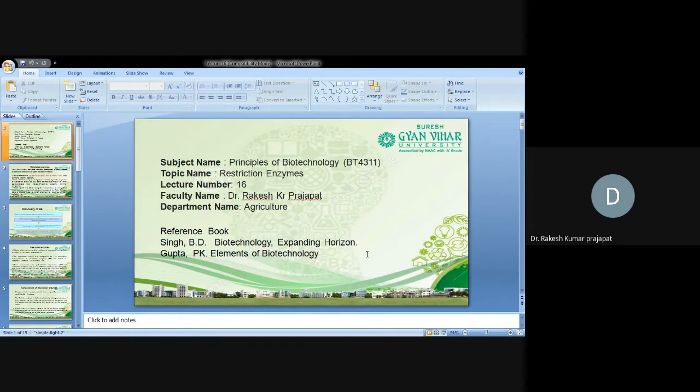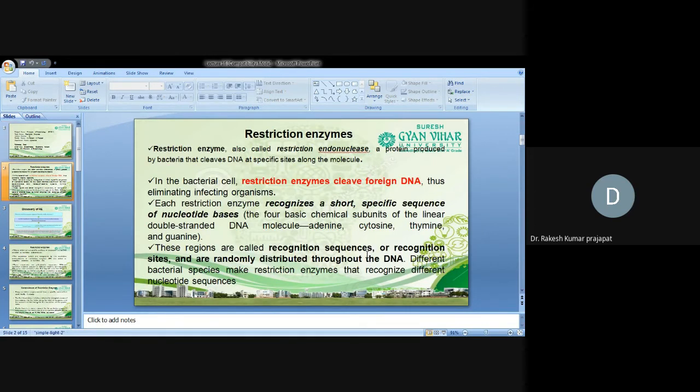So basically for restriction endonuclease enzyme, we need to understand the concept of restriction endonuclease. What are restriction enzymes? Why are we calling them restriction endonucleases? Restriction enzymes are also known as endonucleases. Endo means inside, nucleases means DNA enzymes, because they cut the DNA on the internal side. That's why we call them endonucleases.